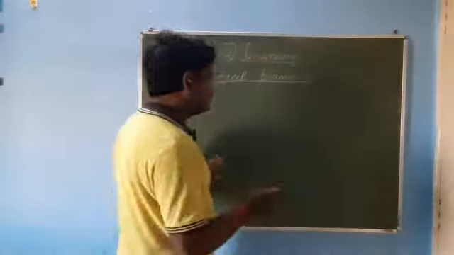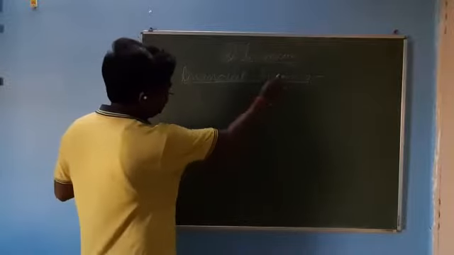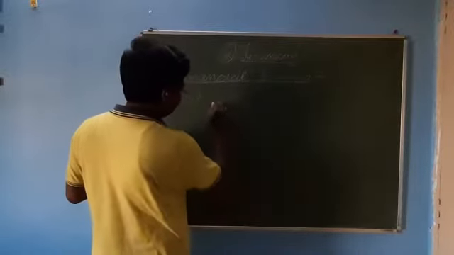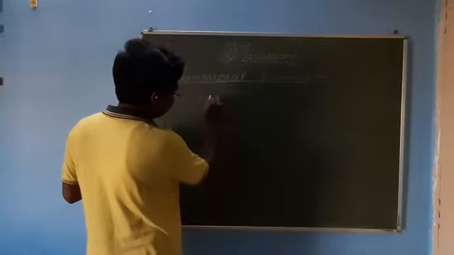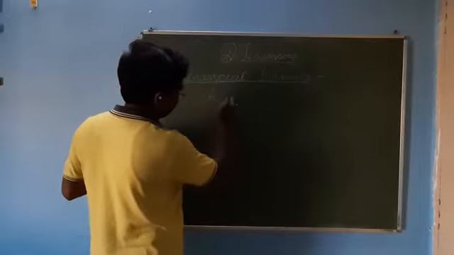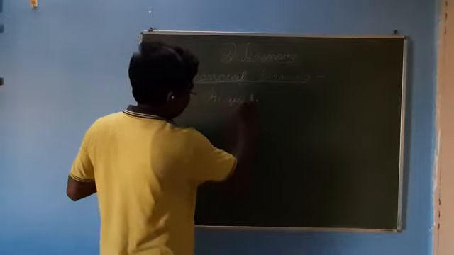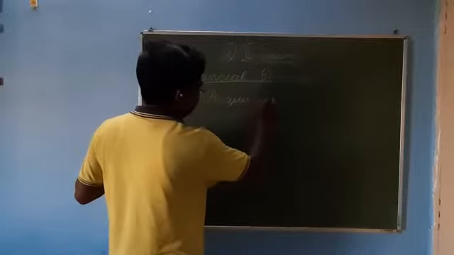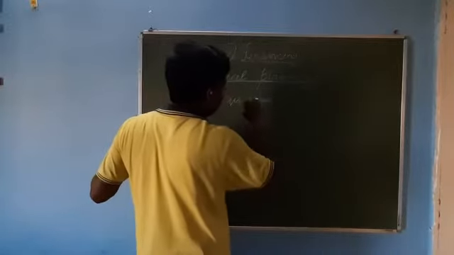What 3 points I told? Financial planning includes 3 main points. Listen to it carefully. First one is acquisition or arrangement.